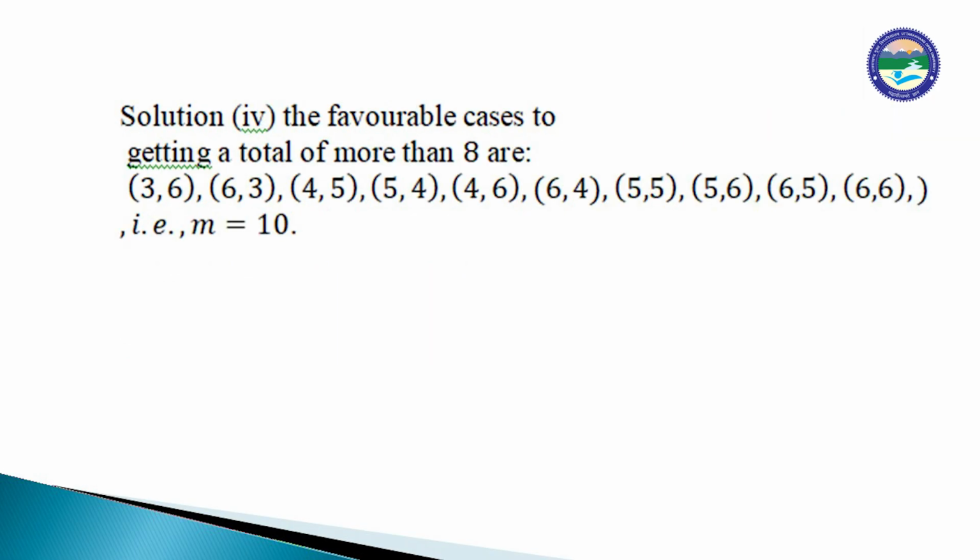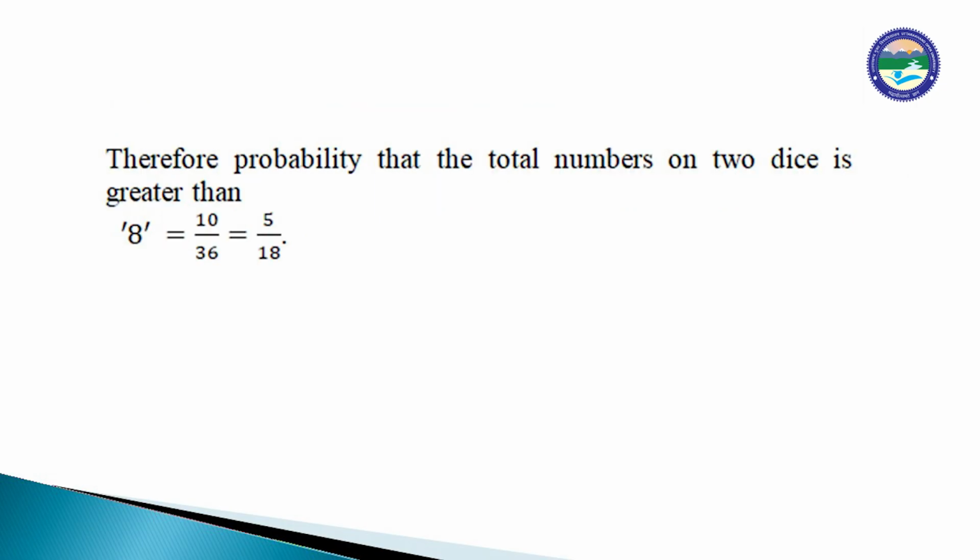Solution 4: the favorable cases to getting a total of more than 8 are 3, 6, 6, 3, 4, 5, 5, 4, 4, 6, 6, 4, 5, 5, 5, 6, 6, 5, 6, 6. So m is equal to 10. Therefore, the probability that the total on the two dice is greater than 8 is equal to 10 upon 36, which is 5 upon 18.